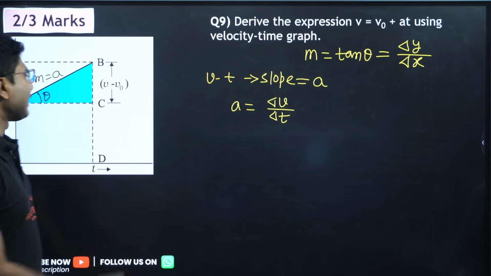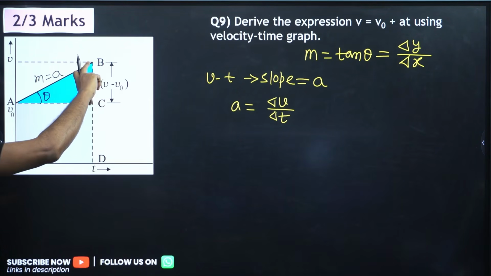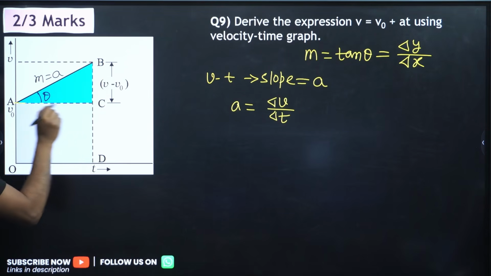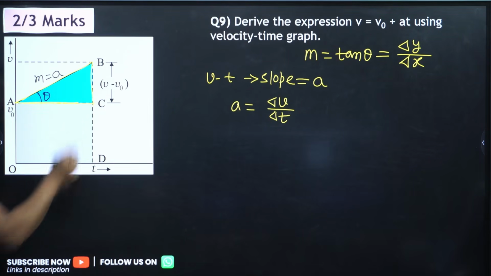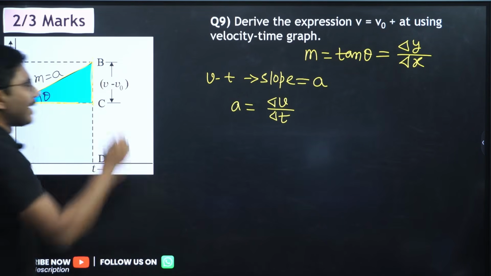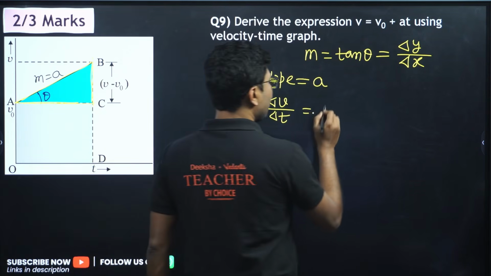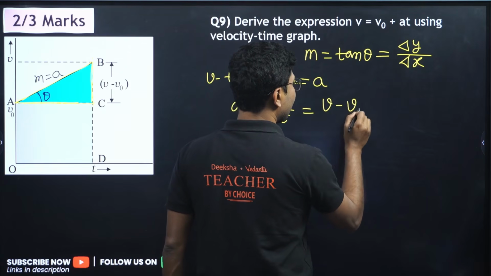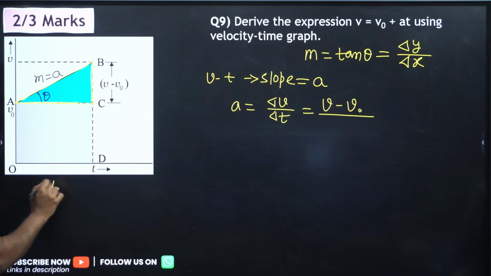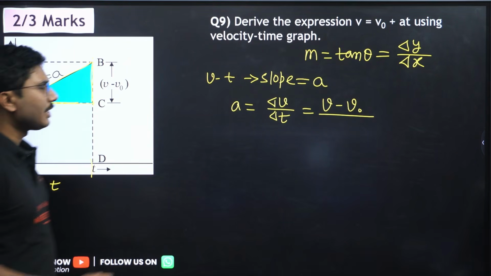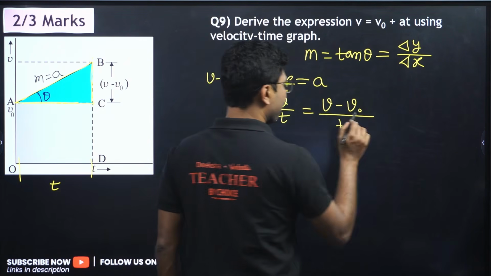So what is delta v over here? This is the triangle that we are considering. For this triangle, this is delta v, so delta v is v minus v naught. And what is delta t? Suppose this time is t, so delta t is simply t.